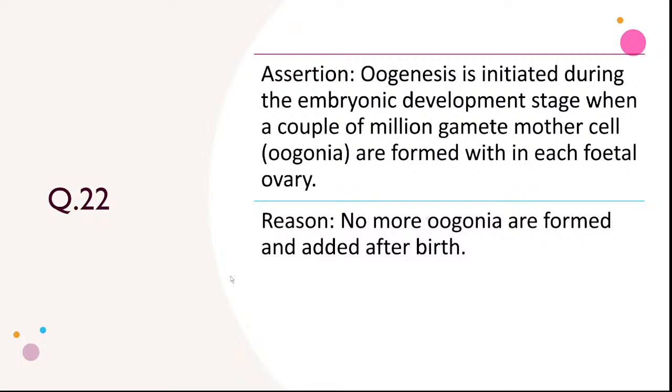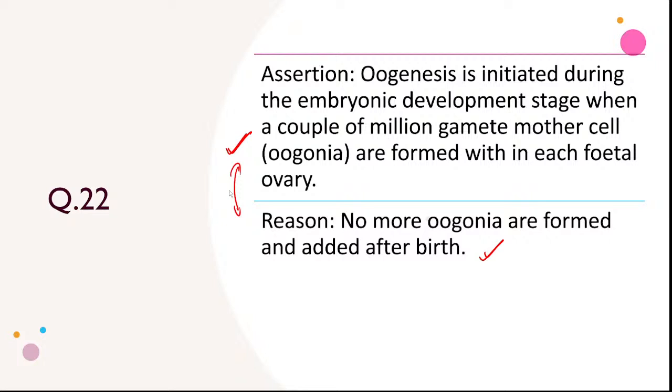Yes, oogenesis starts in the embryonic stage, in the fetus, and gets arrested there. This statement is exactly correct. Reason: no more oogonia are formed or added after birth. This is also correct.